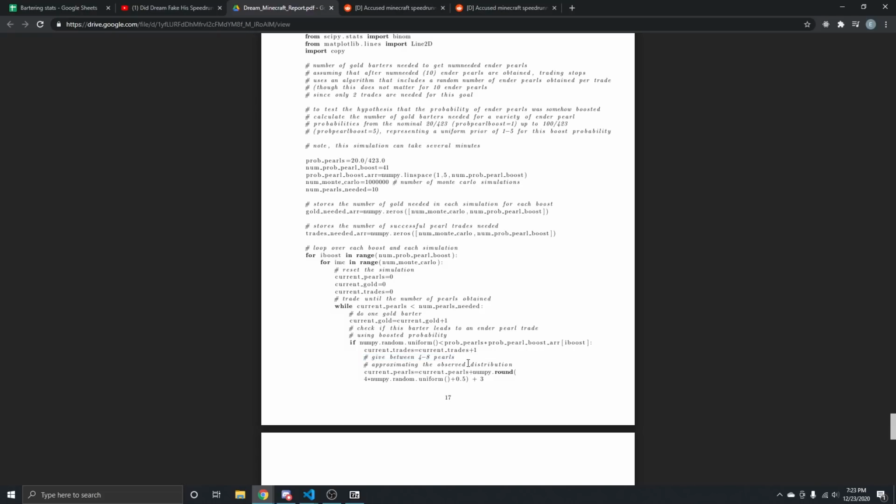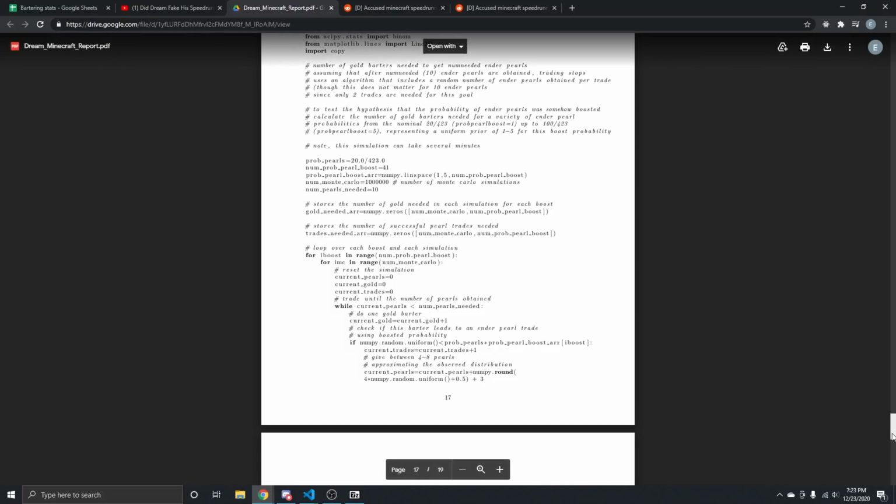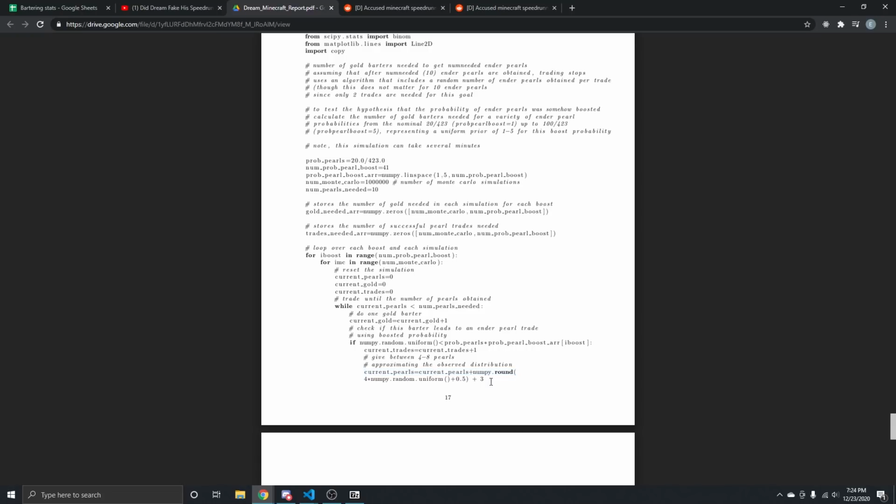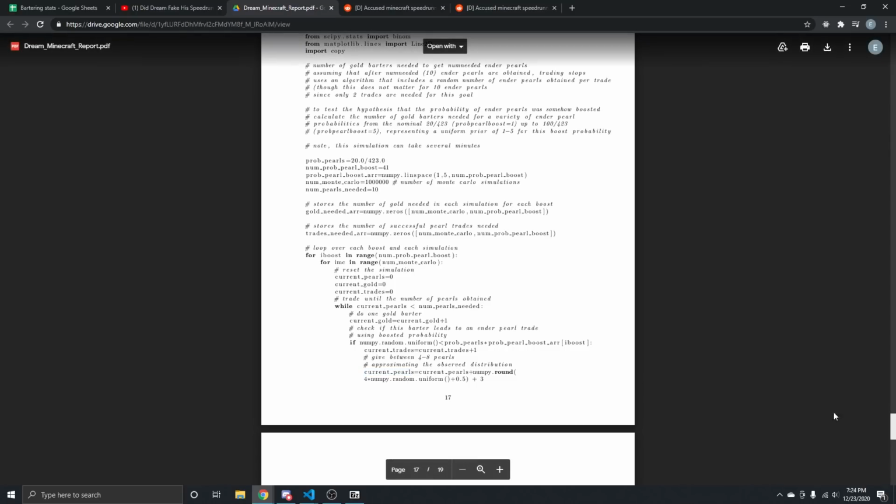So right out of the gate, their code is wrong to the point that it can't support any of the statistics. Now, I can't speak to the heavy statistics side of things, but I can speak to some of the fallacies that this person has fallen into. This line of code is such a noob trap when working with NumPy and Python that I don't think this person is a competent professor. Either they are not actually a professor and Dream got scammed, or this person needs to have their license to teach revoked, because this is egregious and, in my eyes, pathetic when you're trying to debunk something in front of millions of people.